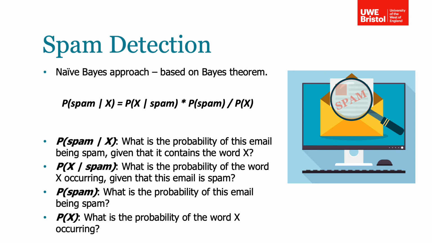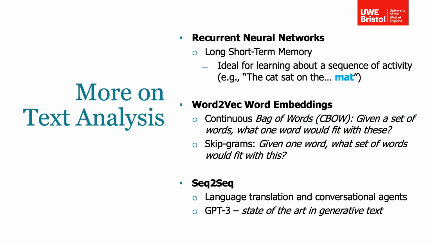We cannot possibly have a model for all types of spam email, as there are infinite permutations of spam. However, conditional probabilities allow us to estimate this efficiently. An example of using naive Bayes for spam detection is available in the course notes. More on text analytics.